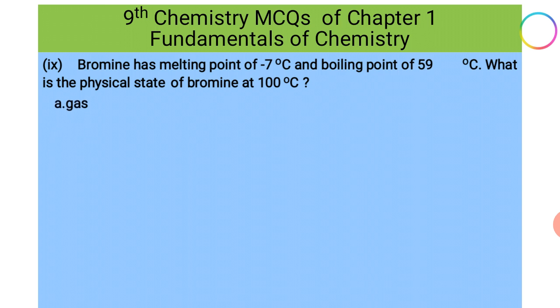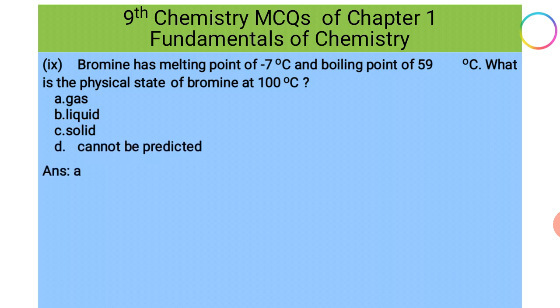So option A, gas. Option B, liquid. Option C, solid. And option D cannot be predicted. Our answer is A, that is gas, because its boiling point is 59 and now it is kept at 100 degrees C. So at 100 it will be in gaseous state, means in boiled state.